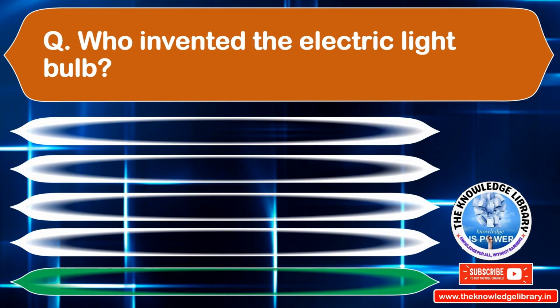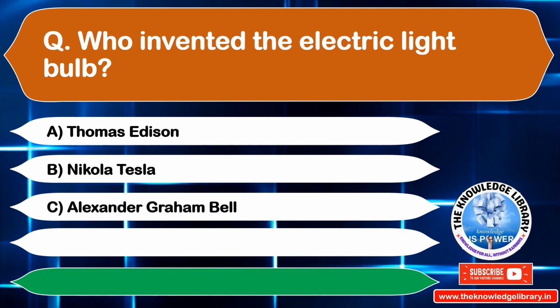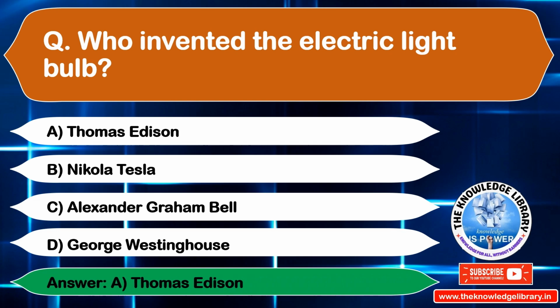Who invented the electric light bulb? Option A. Thomas Edison. Option B. Nikola Tesla. Option C. Alexander Graham Bell. Option D. George Westinghouse. The correct answer is option A. Thomas Edison. Move to the next question.